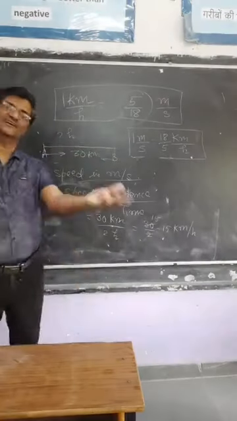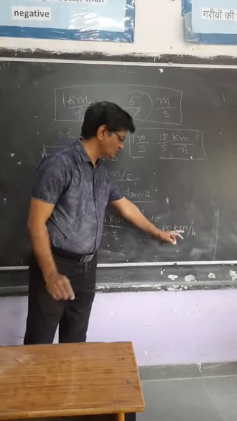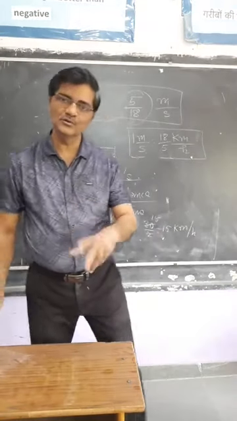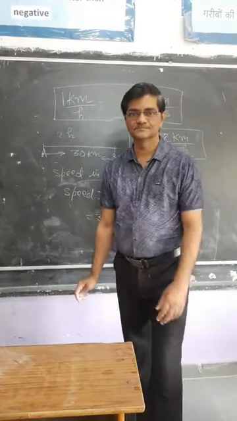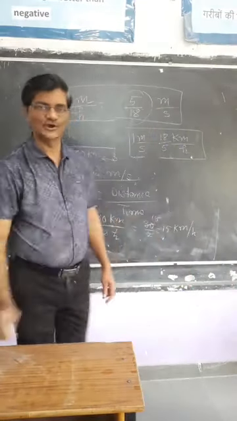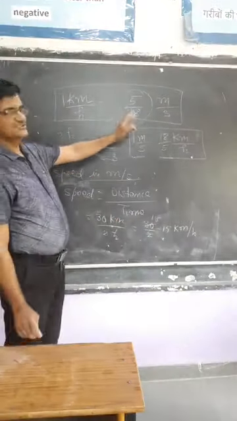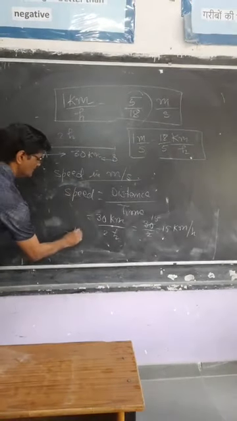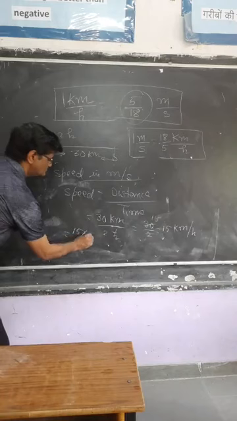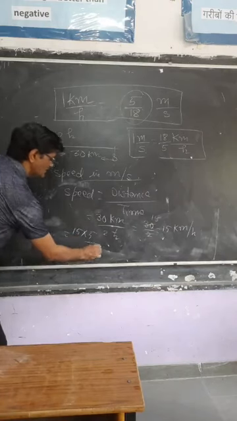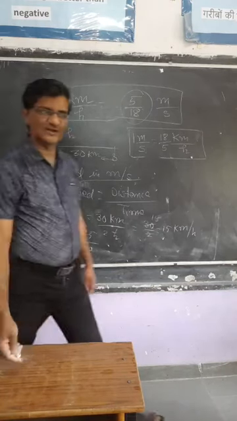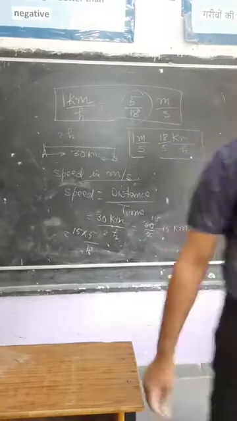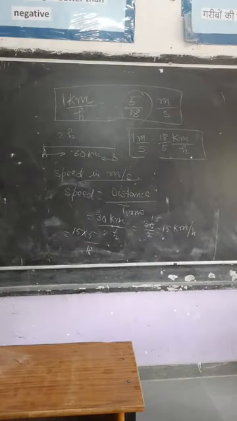So this is 15 km per hour, but we have to find speed in what? Meter per second. So convert this kilometer per hour into meter per second. You can do it. Use this relation. So 15 into 5 by 18. 3 6 is 18. 3 5 is 15. You can solve it.